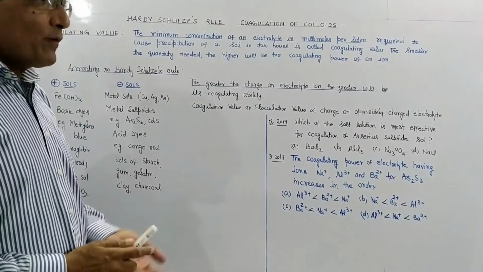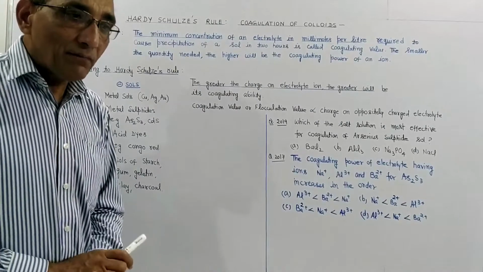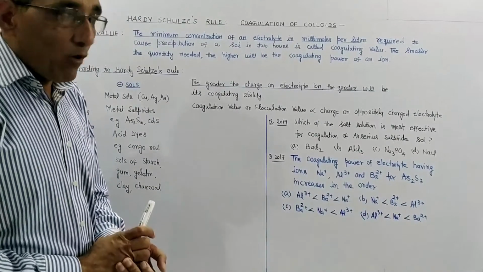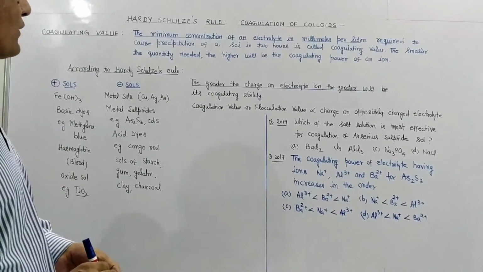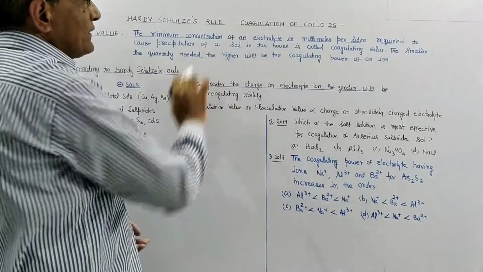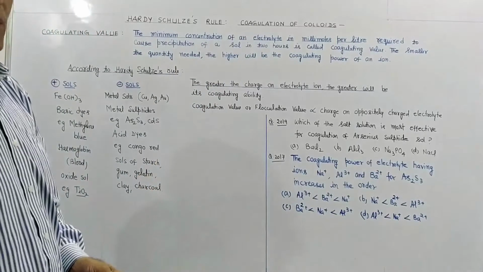So colloids can be of different types. They can be lyophobic, they can be lyophilic. All of you might have studied about it. So today we will discuss one important property of colloids, that is coagulation of colloids. Students, what is the meaning of coagulation?